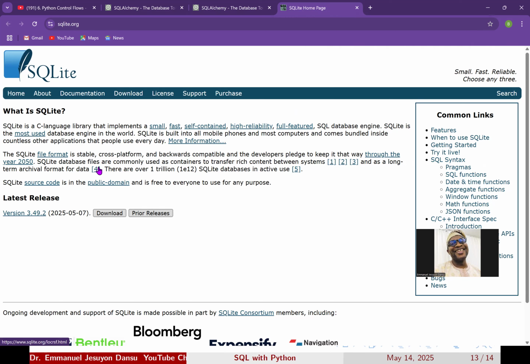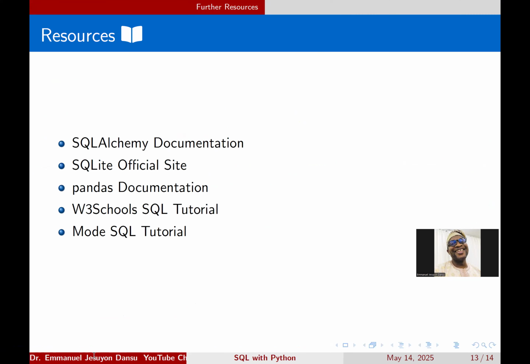SQLite database files are commonly used as containers to transfer rich content between systems and as a long-term archival format for data. There are over 1 trillion, that's 10 raised to power 12, SQLite databases in active use. SQLite source code is in the public domain and it's free. That's really beautiful, right? It's free to everyone to use for any purpose. The creators of these things have been so generous in giving the world these very useful gifts.